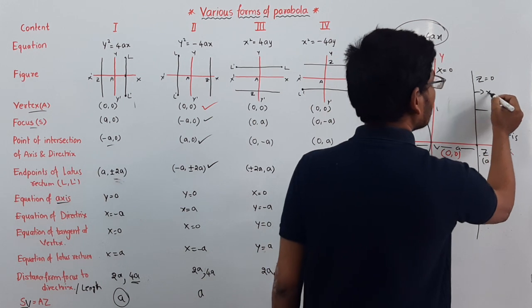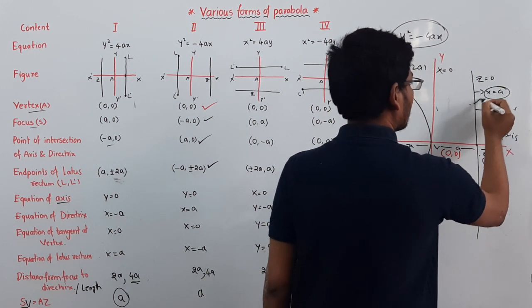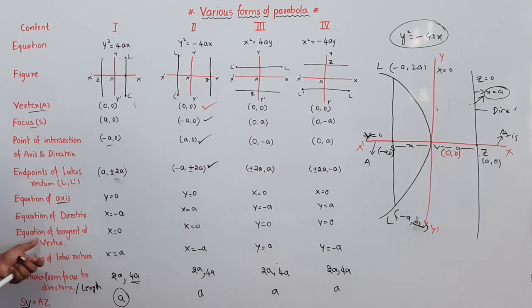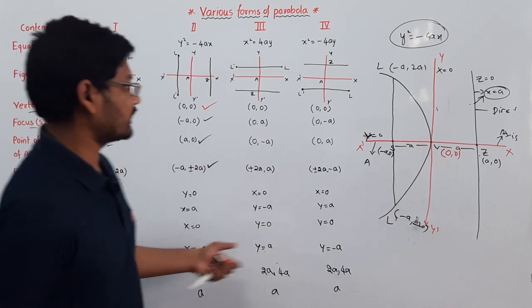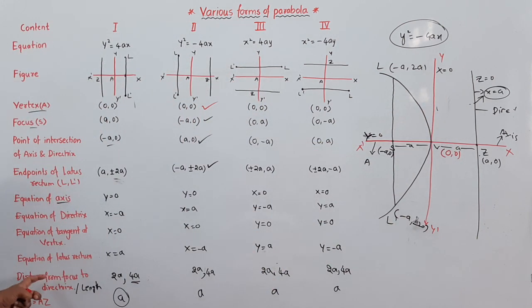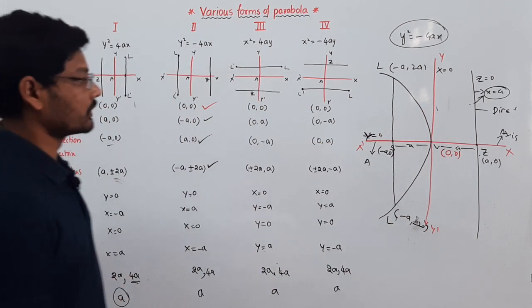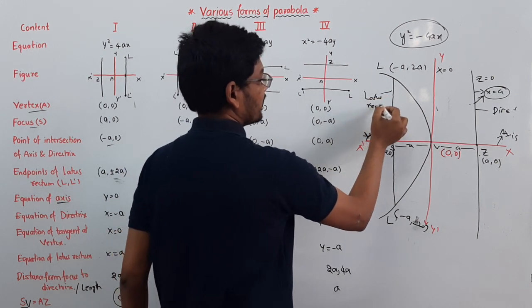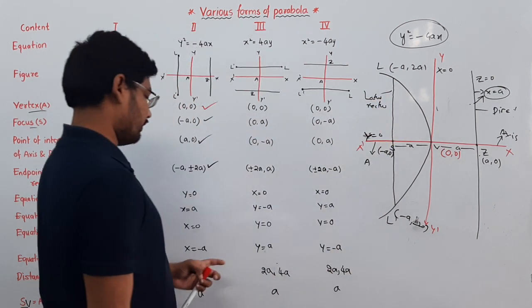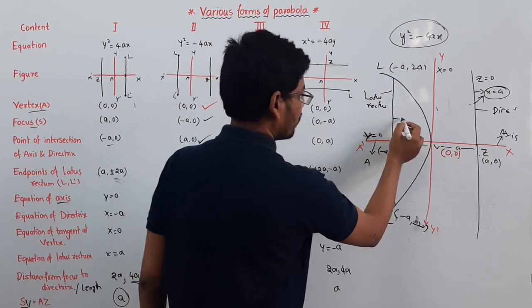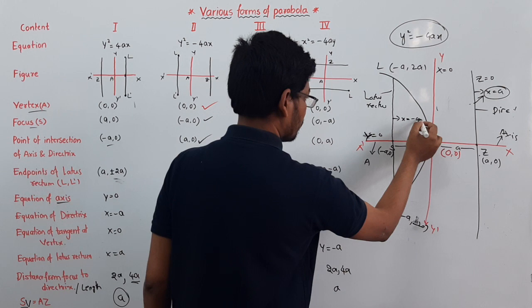Next, the equation of tangent at vertex, already written, is x is equal to 0. And the equation of latus rectum, which is on the negative side of a units, is x is equal to minus a.